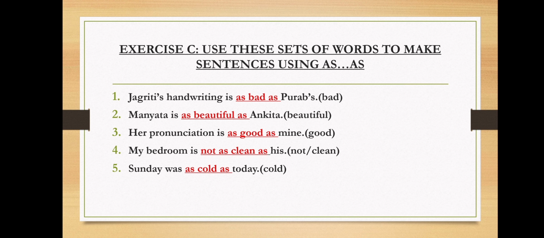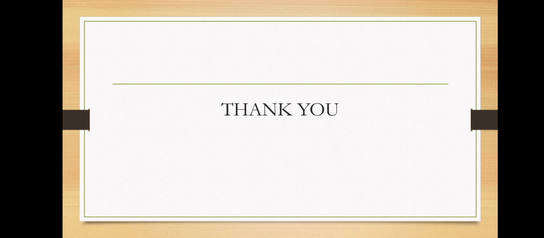Now children, from 6 to 15 you will do in the book itself. Alright, and you will do it on your own. Children, I hope you have understood the topic well. Kindly go through the video carefully and learn all the rules. And children, exercise A, exercise B and exercise C 1 to 5 you will do in your English language classwork copy. I will be posting the English language classwork copy instructions separately, so you don't have to worry. You only have to follow the instructions carefully.